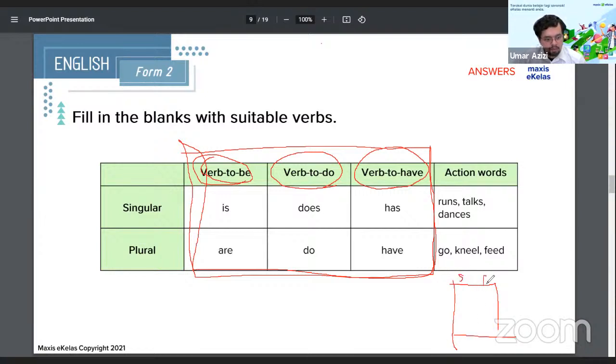Singular, plural, at the fully. The 1, 2, 3: this is verb to be. This is verb to do. And this is verb to have. And then fill up the ones 1, 2, 3, 4, 5, 6. Okay, so just write that down. You'll need it for the next exercise part.